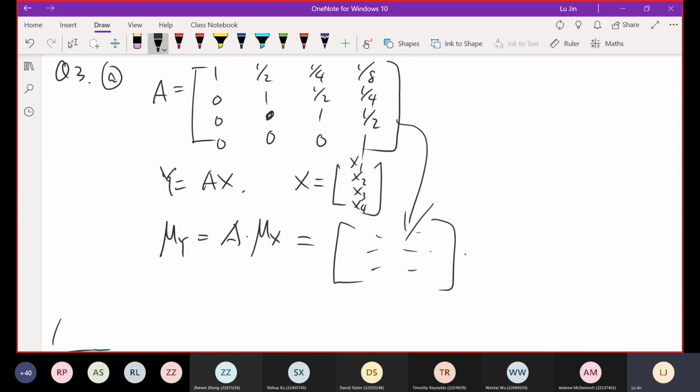And mu x: based on the condition of the question, all the random variables in the vector x have the same mean.